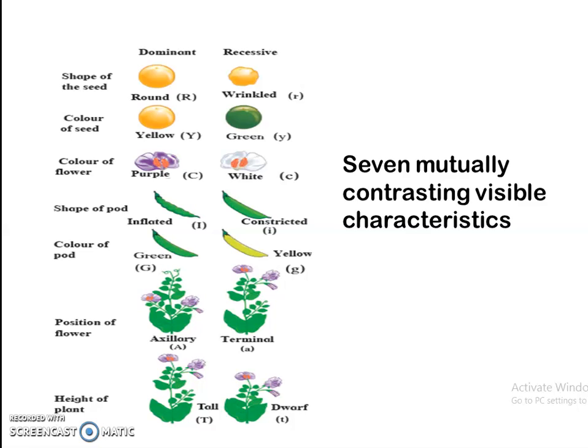Position of the flower: axillary, dominant characteristic, and terminal. Terminal means at the tip of the plant, and axillary means in the axil of the stem. Height of the plant: tall, dominant characteristic, and dwarf, recessive characteristic.